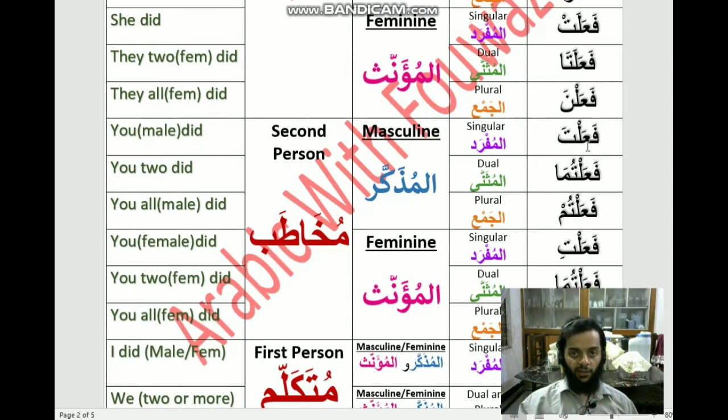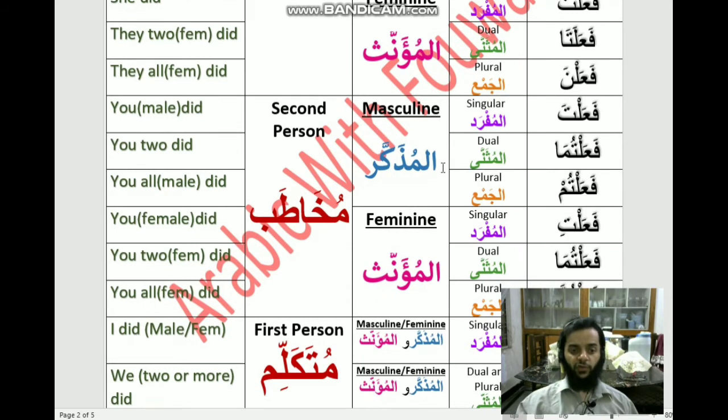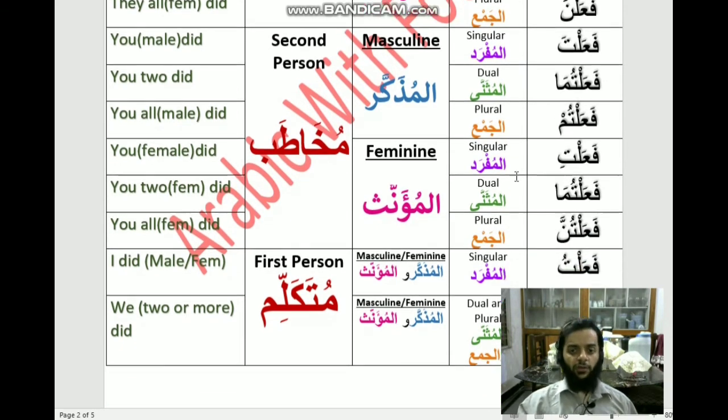Now fa'alta with a fatah on ta, that is second person masculine singular, which means you, a male person, did. Fa'altuma musanna mudhakkar mukhatab, which means you two did, that is masculine. Fa'altum jama mudhakkar mukhatab, which means you all did, that is masculine. And fa'alti with kasra on ta, which is basically second person feminine singular, which means you did, that is feminine.